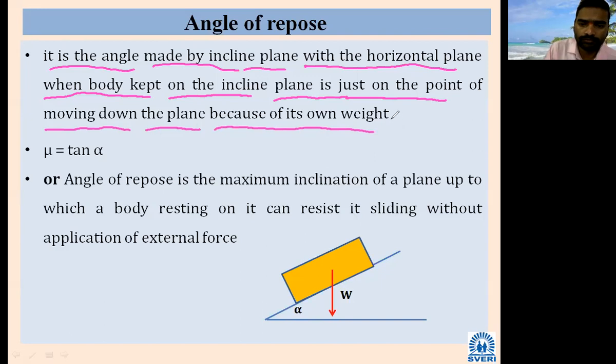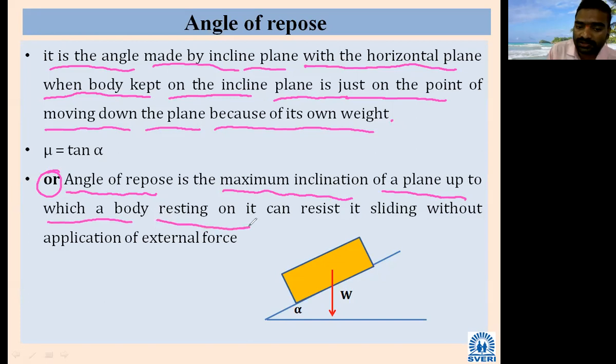Done? Full stop. And one more definition. Angle of repose is the maximum inclination of the plane up to which the body is resting on it. The body is resting on it, and it can resist the sliding without application of the external load.